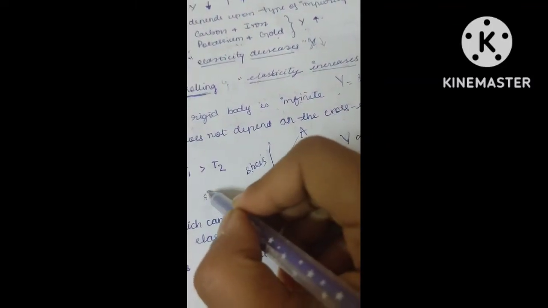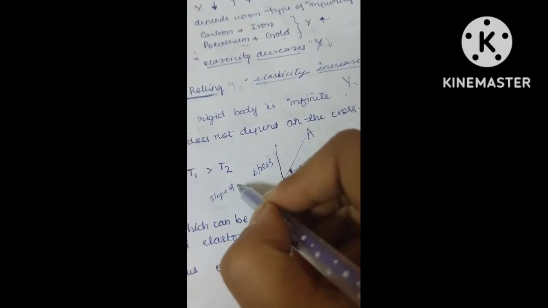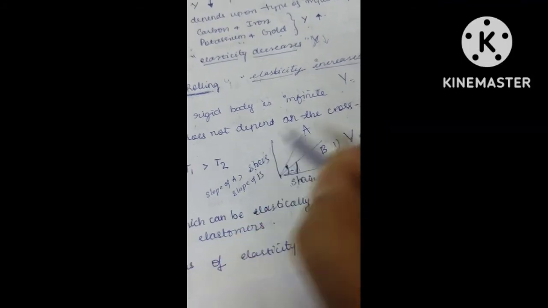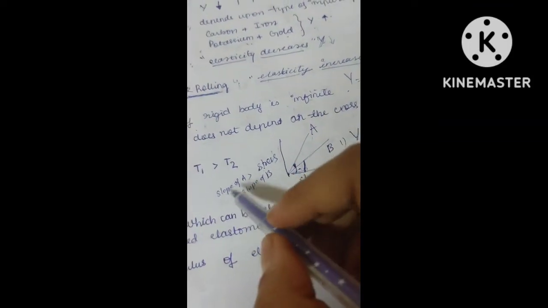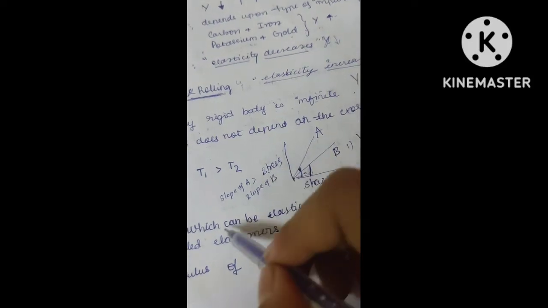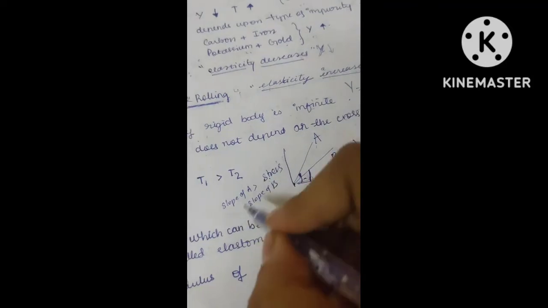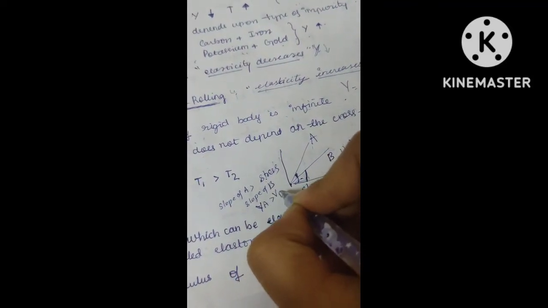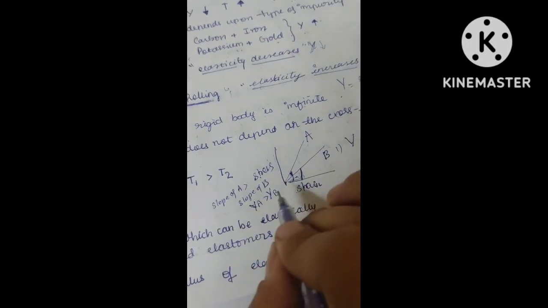So slope of A is greater than slope of B, for this graph I am talking first. Okay. Slope of A is greater than slope of B. Also I told you that slope will give you Young's modulus, means I can say that Young's modulus of A is greater than Young's modulus of B. I can also say this, right?